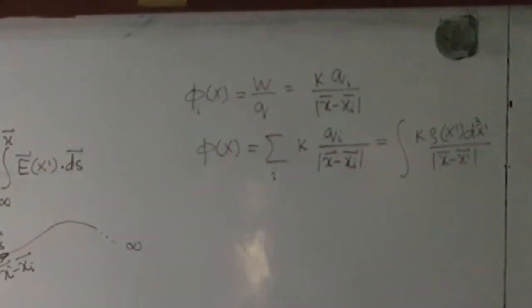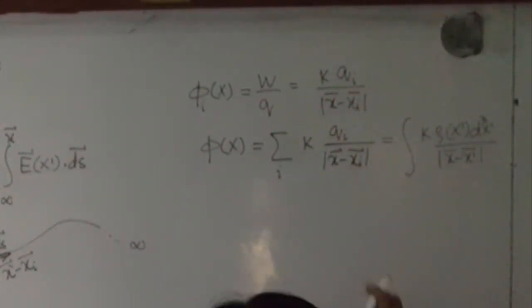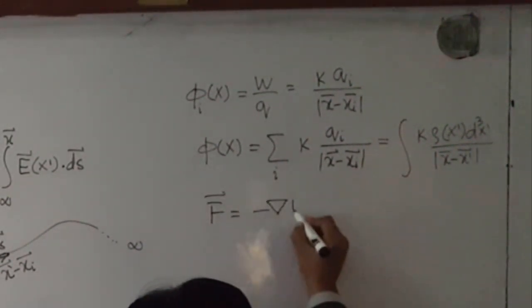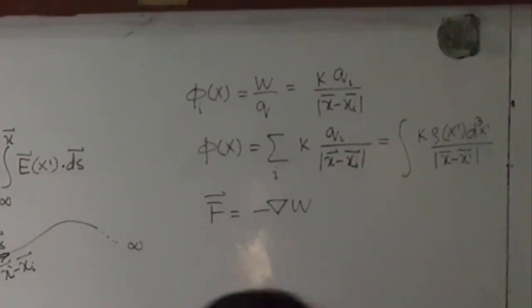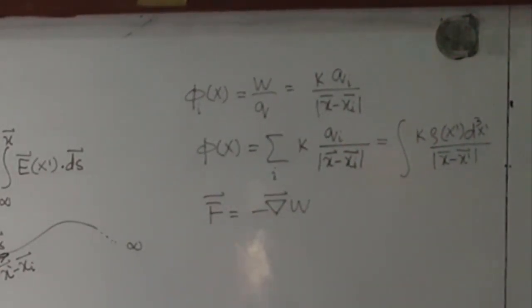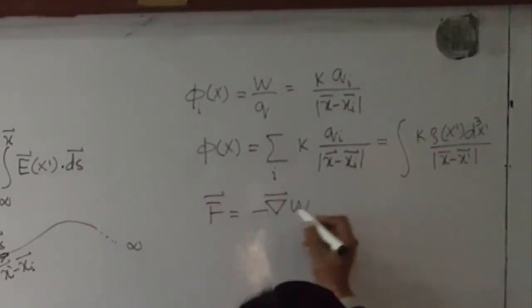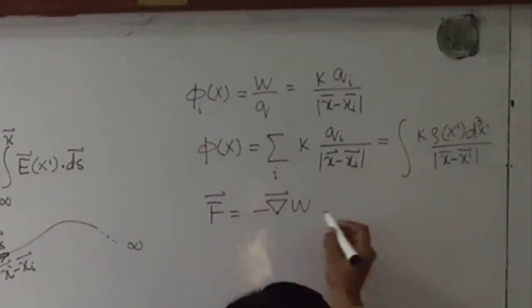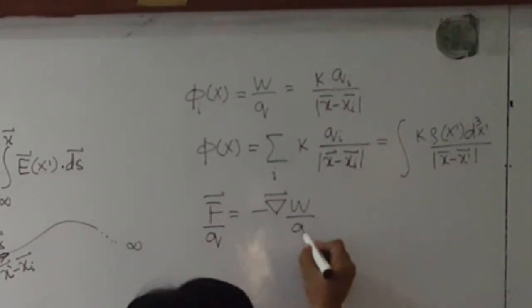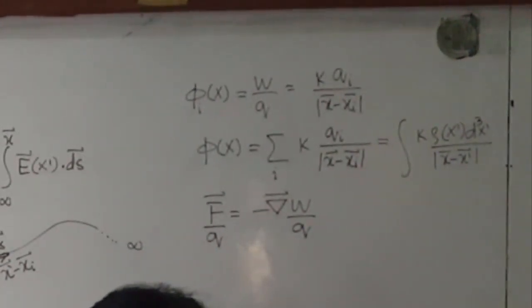Similarly, we know that force is equal to the negative gradient of work, or energy. You can say potential energy or whatever energy you like. If I divide this side by Q and this side by Q, because it's a scalar,